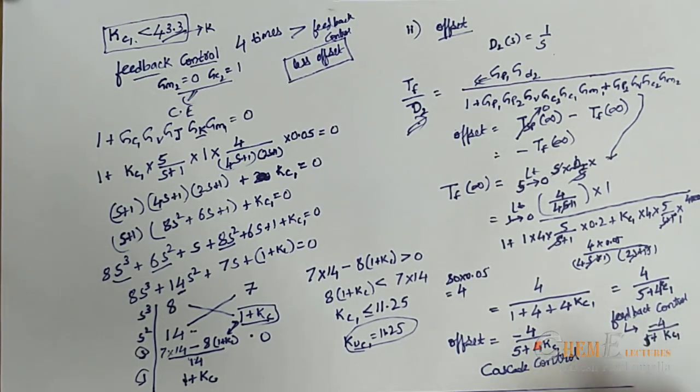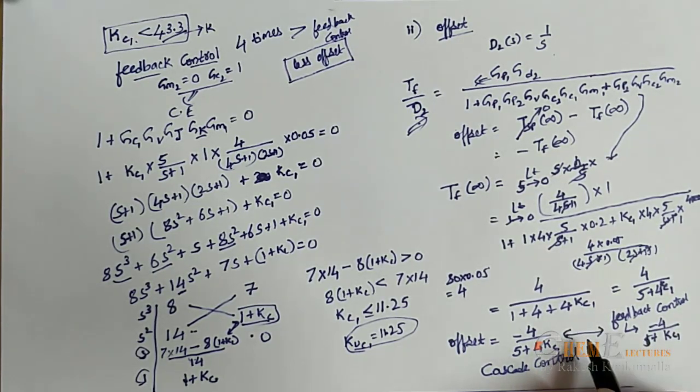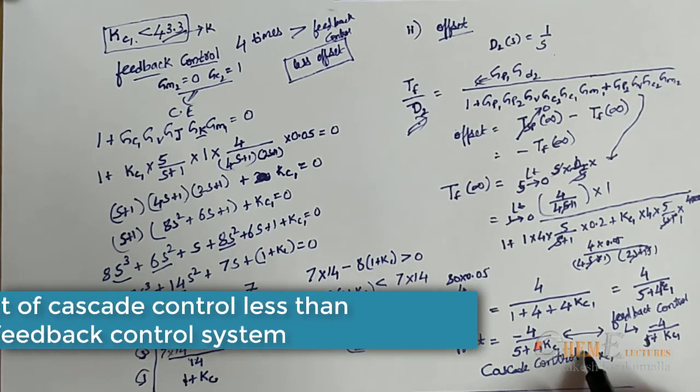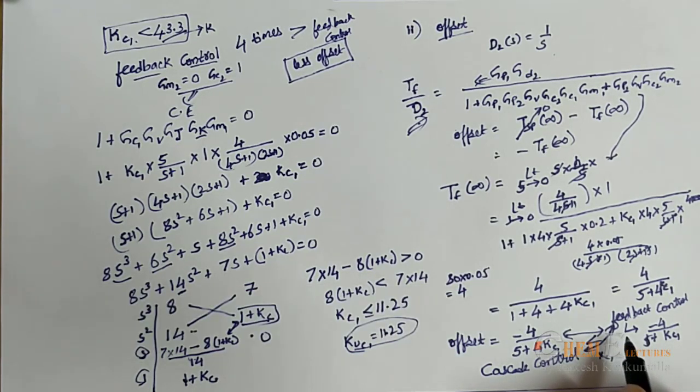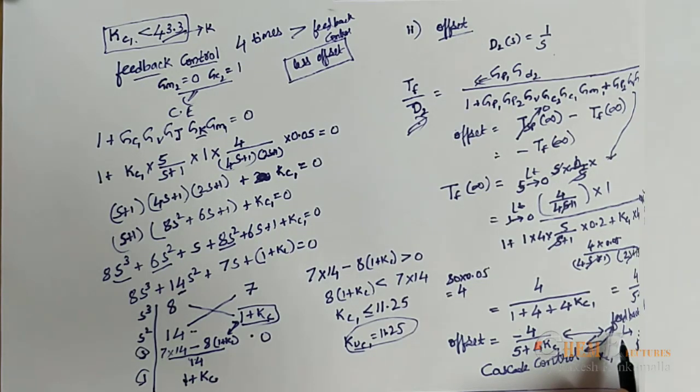Now if you compare both equations, for any value of Kc1, the offset of cascade control will be less than that of a feedback control. So from this example, I think it is clear for you that the advantage of using a cascade control is that it will improve the response of the system and eliminate any offset prior to entering the reactor.